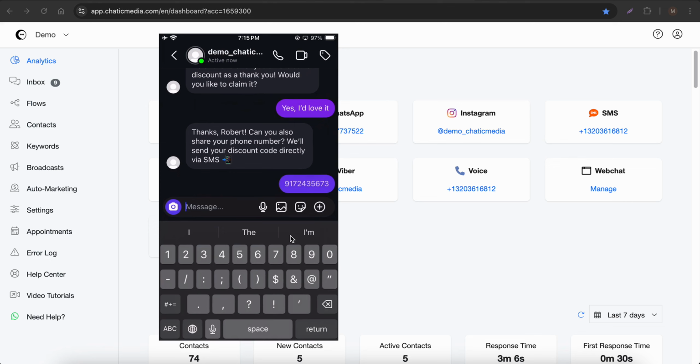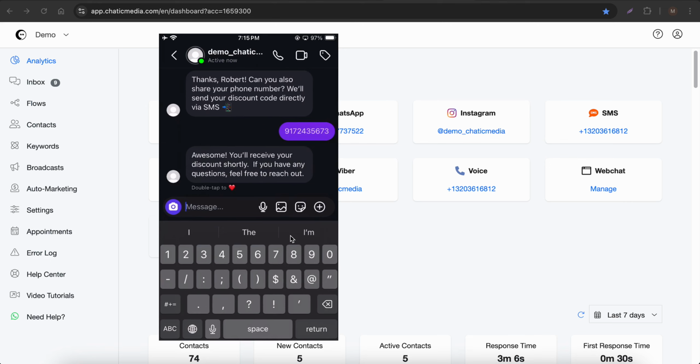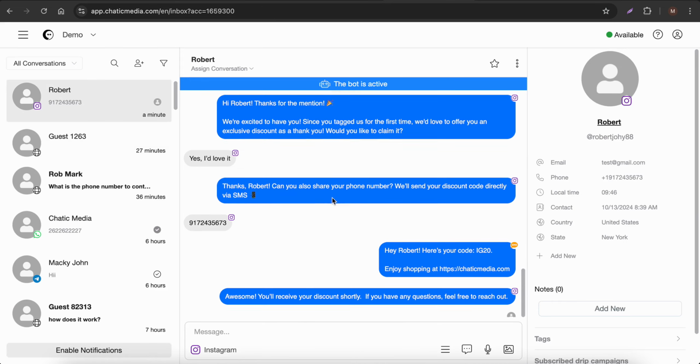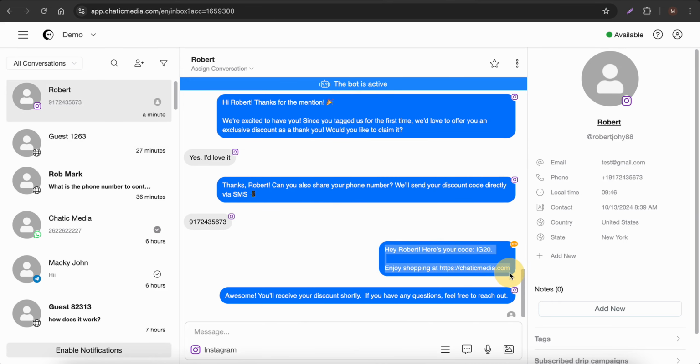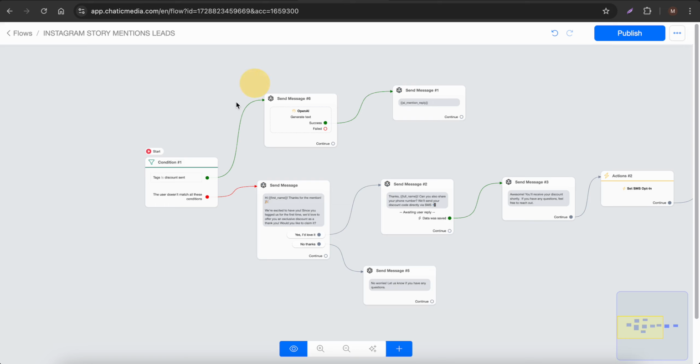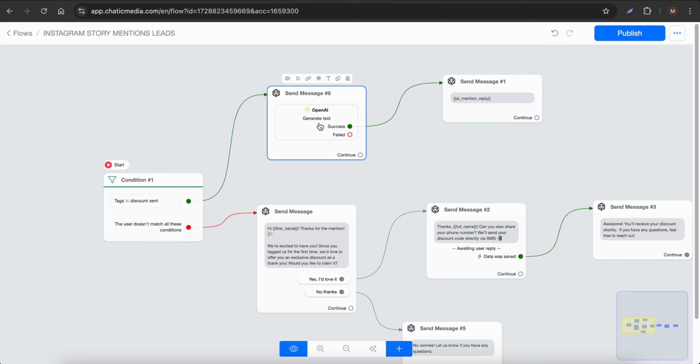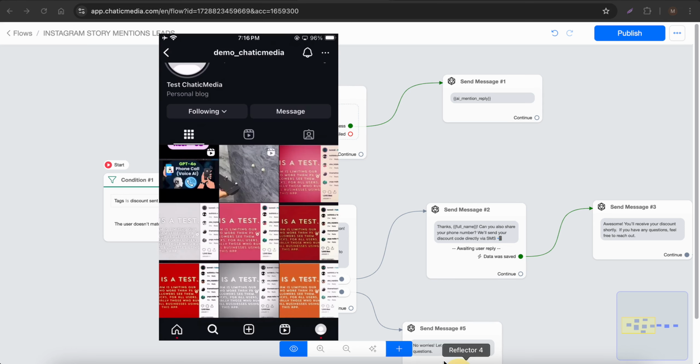Now it should say you will receive your discount shortly via SMS. I can show that as well. Let me go to the omnichannel inbox, and here you can see all the conversations happening. As you can see, this particular SMS is sent to the customer. Now if a customer tags us again, we should receive a different message. Instead of the discount coupon message, we will receive a message just thanking for Instagram story mentions. Let me do this one more time.